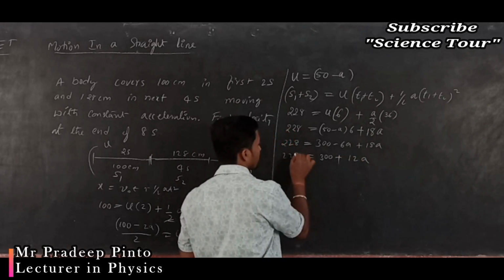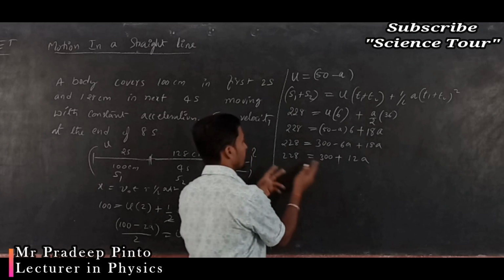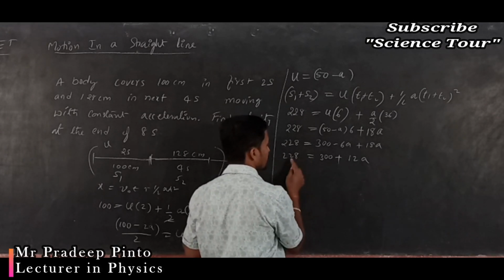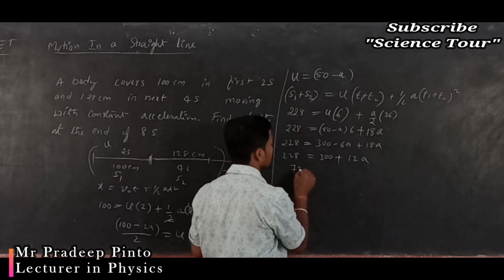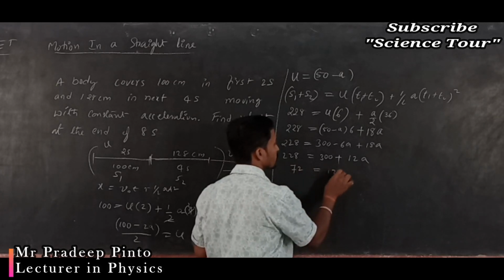Bringing 300 across, 228 minus 300 gives minus 72, which is equal to 12a.